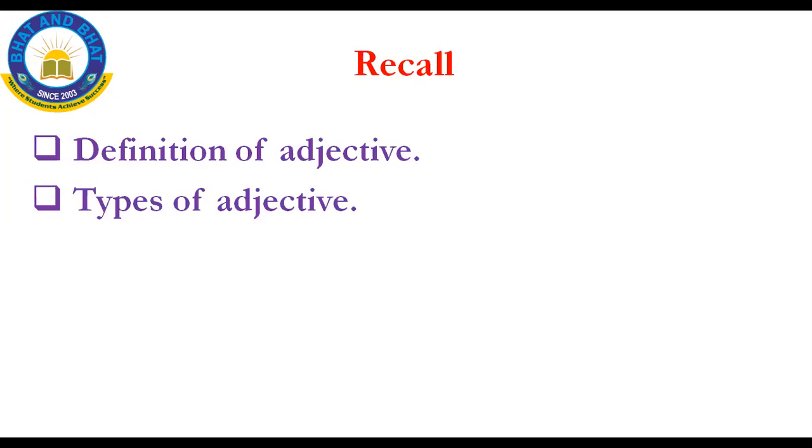The second one is that an adjective appears immediately before a noun, isn't it? Disha is wearing a beautiful dress. Here the adjective appears before a noun. Here dress is a noun, and before that the adjective appears. An adjective is the word which tells the speciality of a person or a thing. It is applicable for both person as well as thing.